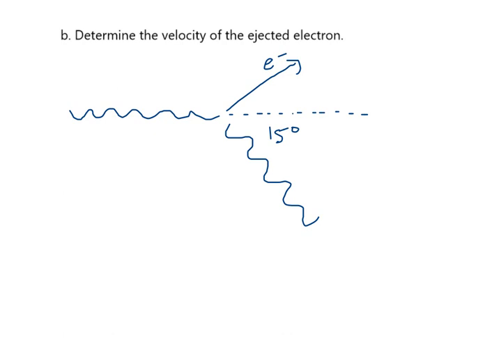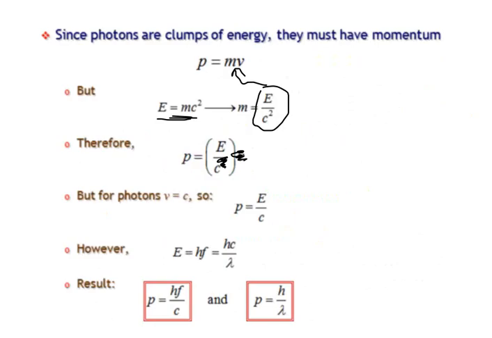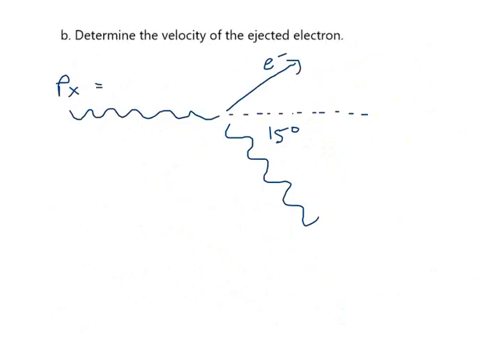But I don't care about the wavelengths. I care about the momentums. So I'm going to calculate over here px, the momentum of my incoming photon. And the formula that we learned a while back is p equals h over wavelength. So to find the momentum right here, it'll be h divided by wavelength. That's going to be 6.63 times 10 to the minus 34 divided by my incoming wavelength, which was 1.28 e minus 12.